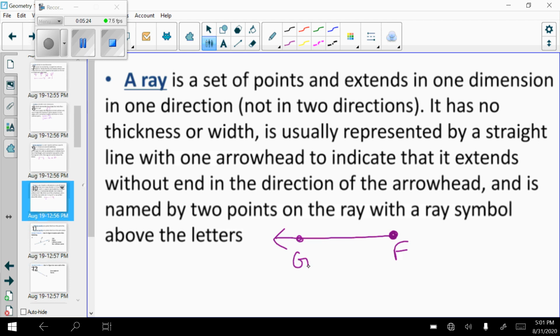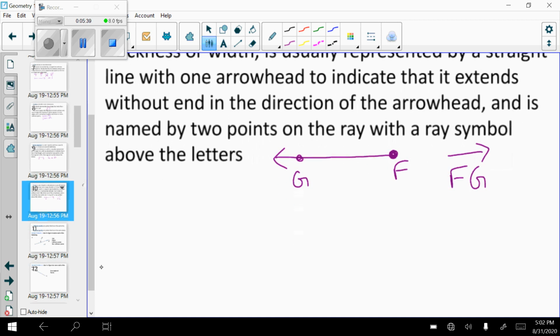Order matters on a ray. We always write from left to right. We start with the point that does not have the arrow, so I would name this ray FG with my arrow pointing always to the right. We wanted to add another